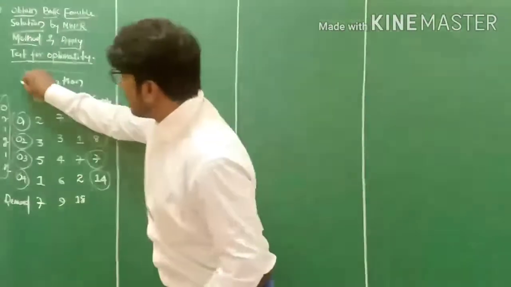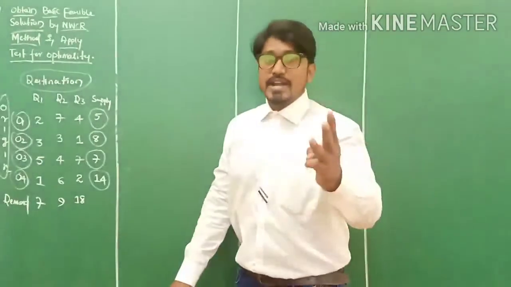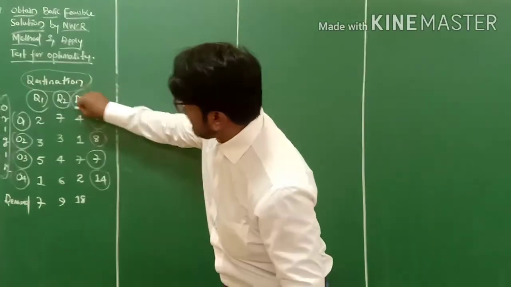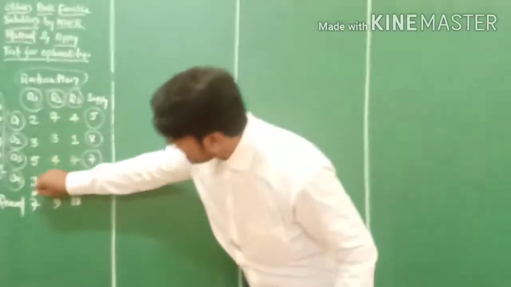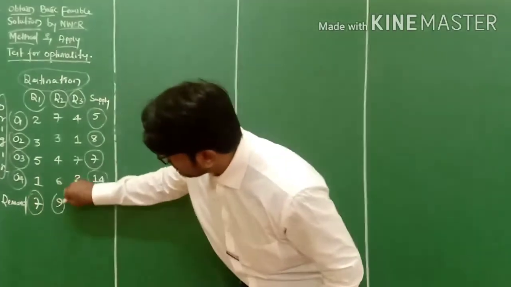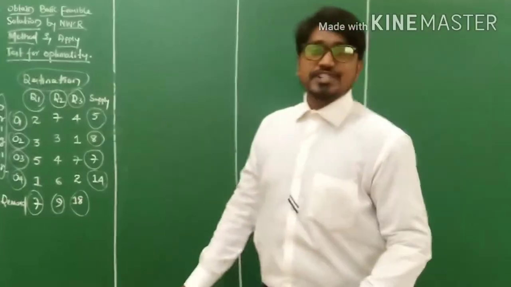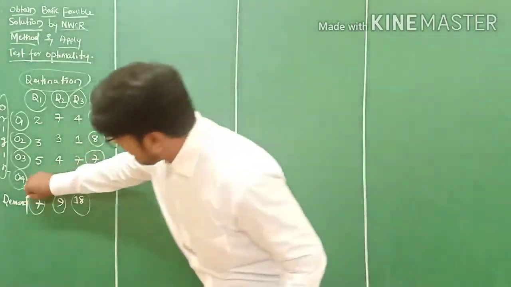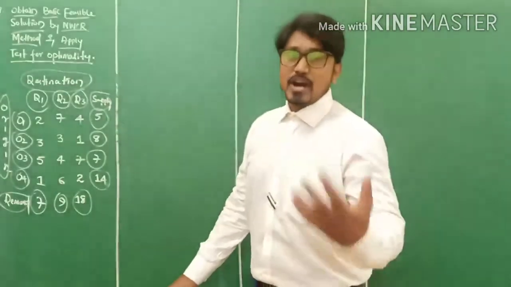Likewise, for the final place, the destination, there are 3 different destinations given in the question: destination 1, 2 and destination 3. The demand of the destinations is 7, 9 and 18 respectively. So this is what the supply ai is all about, and this is what the demand bj is all about.